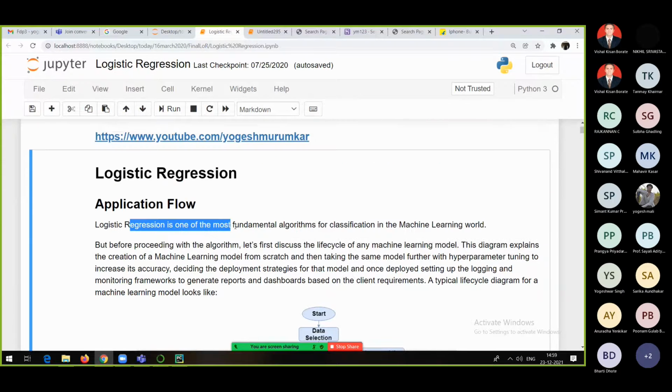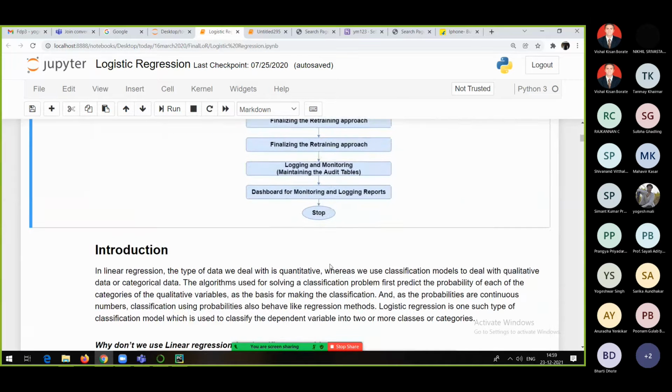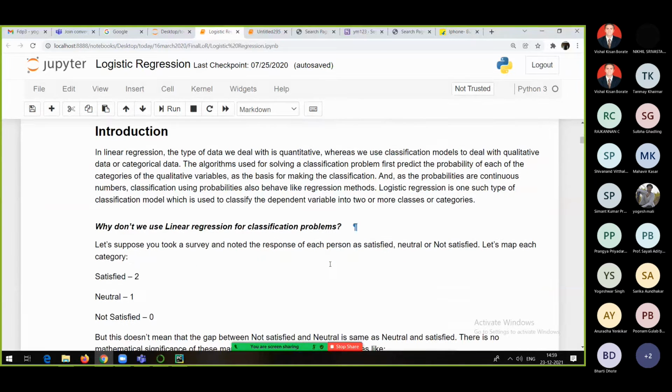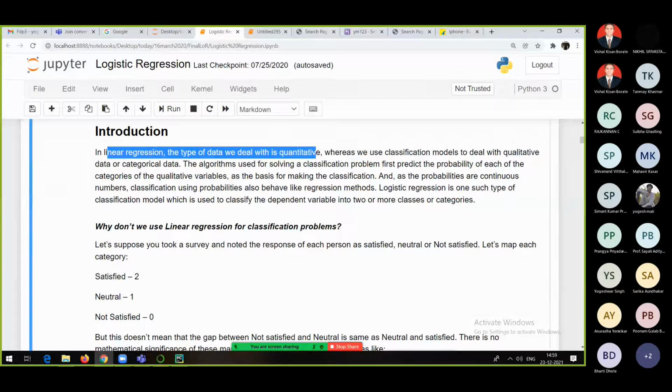So logistic regression is one of the most fundamental algorithms for classification in machine learning. Like linear regression, but logistic regression can be used for classification types of problems. Now, in linear regression, the type of data we deal with is quantitative. I hope you understand what quantitative data and qualitative data mean. Qualitative data is nothing but, for example, categorical data, like the gender column.